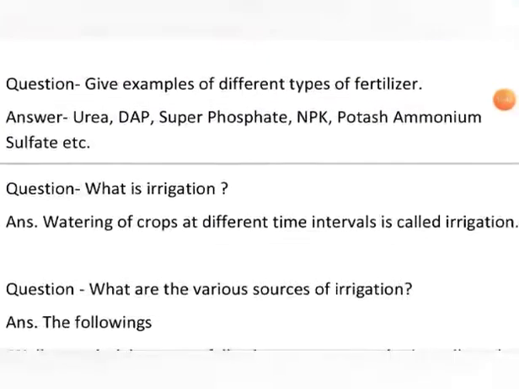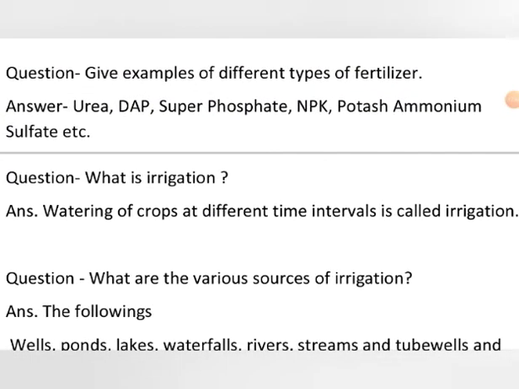Now another topic. We have just studied that the fertilizers are chemical substances. So give examples of different types of fertilizers. We have different types of fertilizers in the market, and a few of them are popular, say urea. These are the chemical names, not the brand names. Urea is rich in nitrogen.